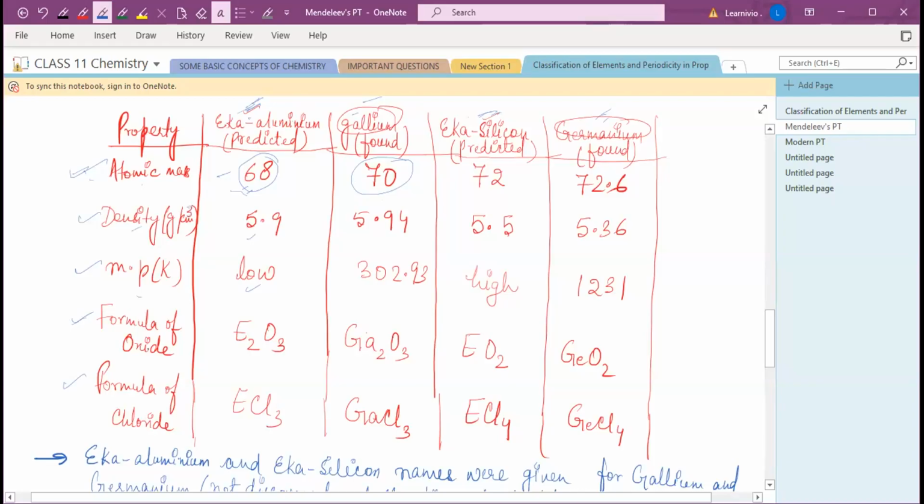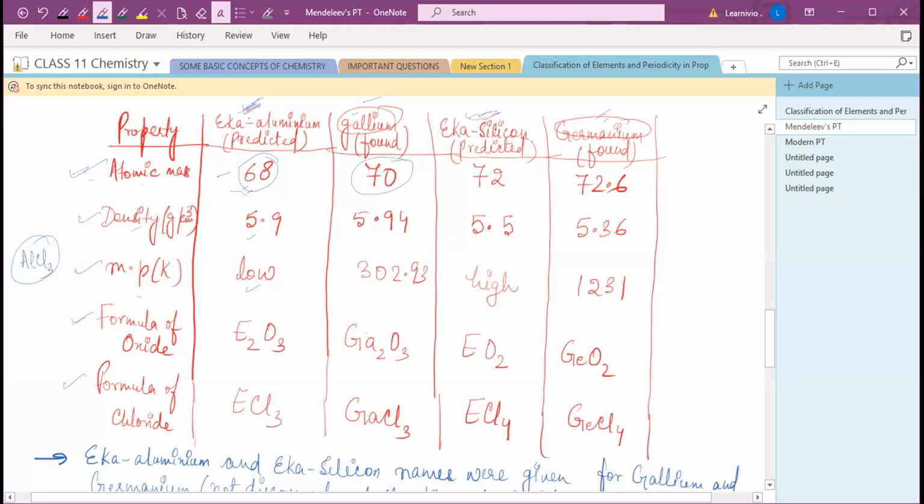Like in the case of aluminium, aluminium क्या बनाता है क्लोरीन के साथ? Aluminium chloride, right? AlCl3. So this is the same general formula, right? So that's why he named it Eka aluminium, because its properties are very much similar to those of aluminium. And germanium he named Eka silicon.